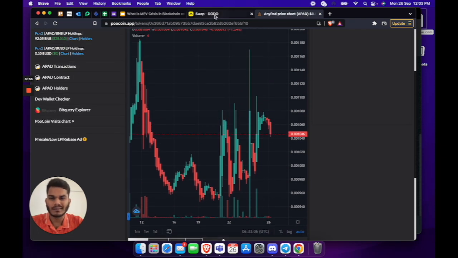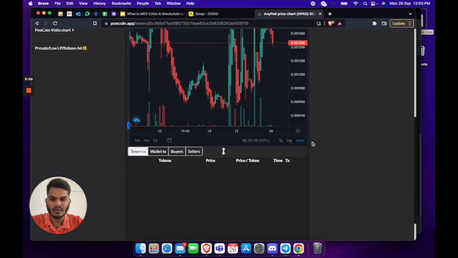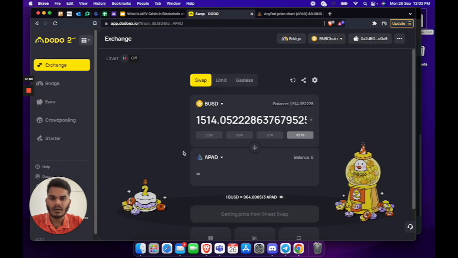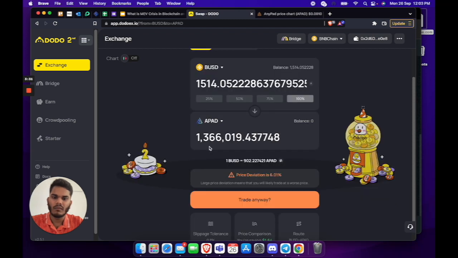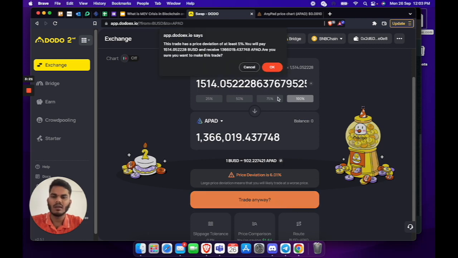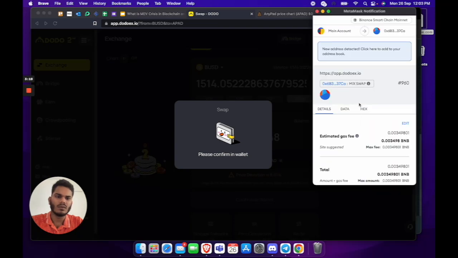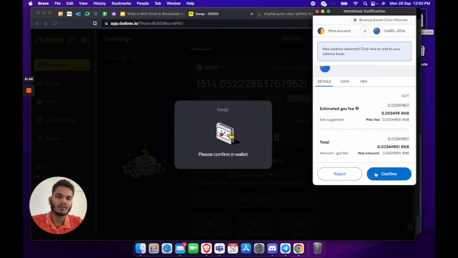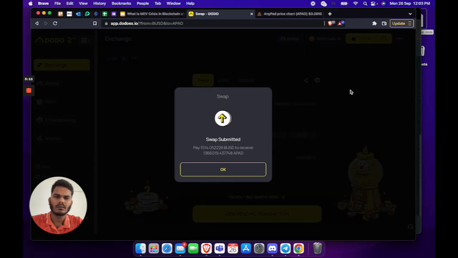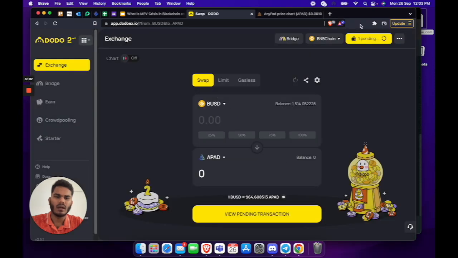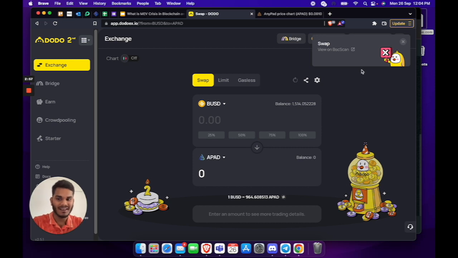Now I'll try to place an order. Let's place an order where I get 1.36 million tokens. I'll select trade anyway and click OK. It first asks me to confirm in my wallet. I'll click confirm, and I have one pending transaction here. Let's wait until this transaction finishes. As you can see, the transaction failed. It is because the bot is acting on it.